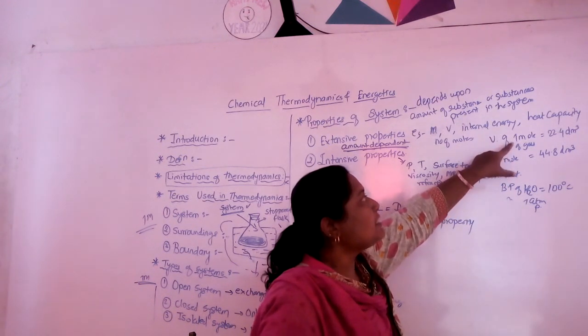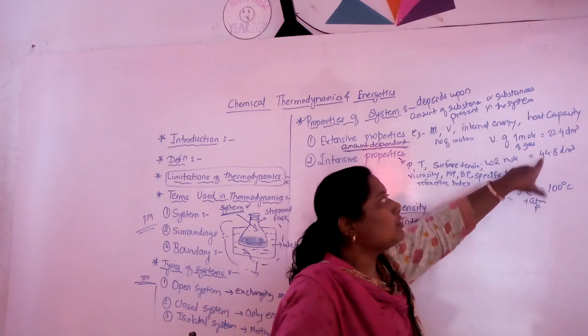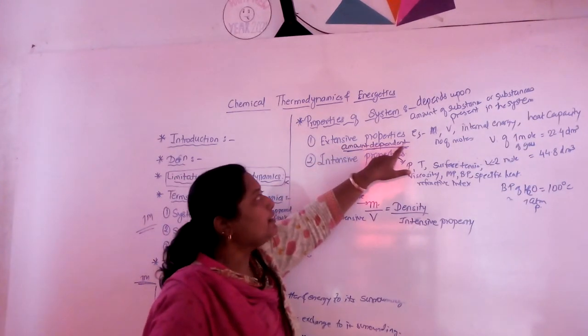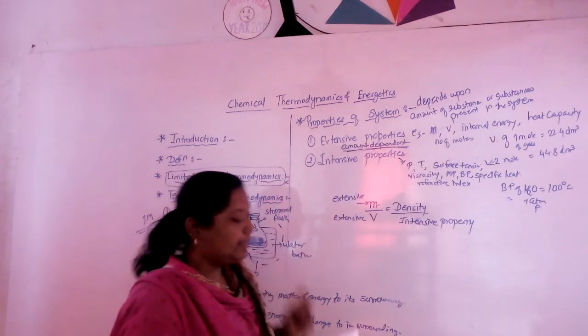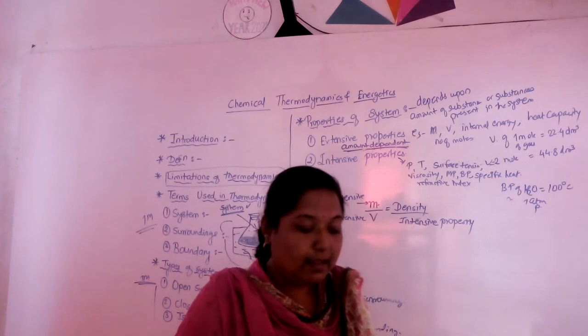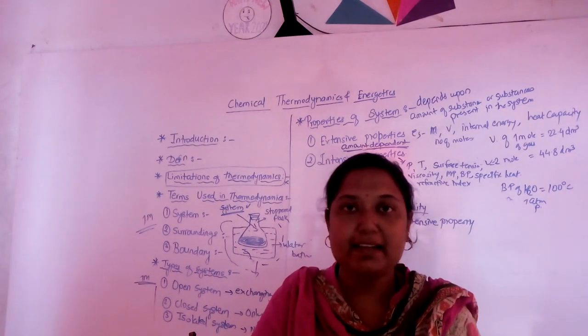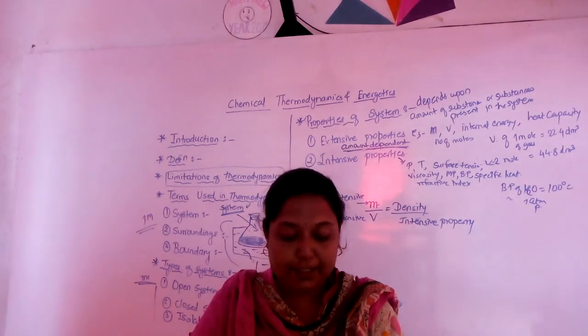Here volume changes from 1 mole to 2 moles, the magnitude also changes. So this property is an amount dependent property known as an extensive property. Once again, a property which depends upon the amount of matter present in the system is called an extensive property.